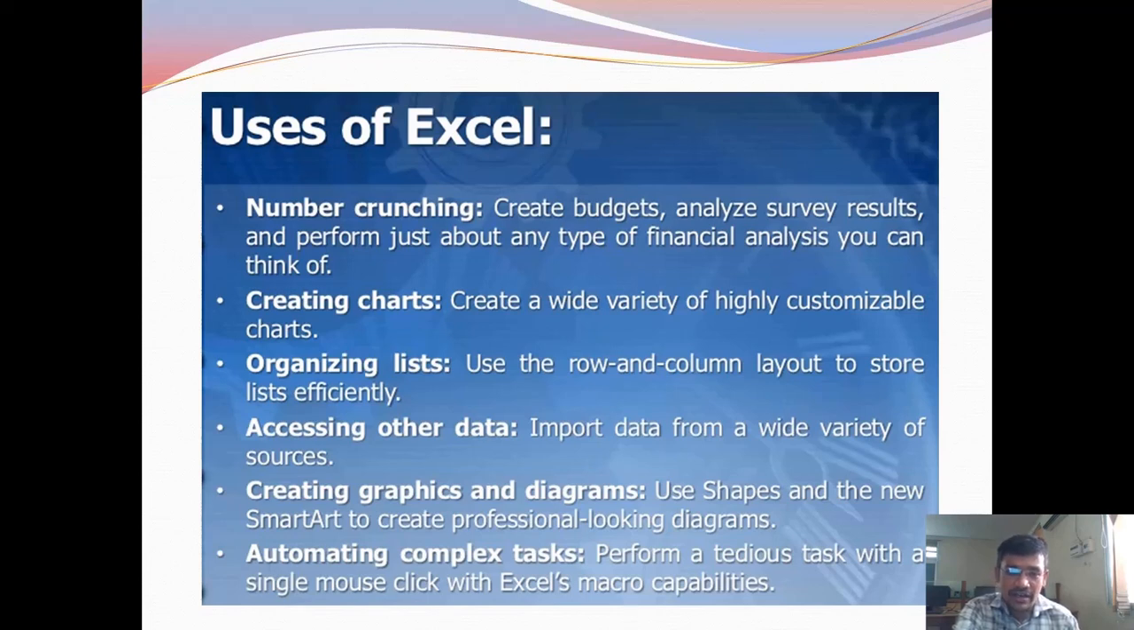Creating graphics and diagrams: by using shapes and the new SmartArt objects, we can create graphical diagrams to understand and analyze the data. We use these graphics. Automating complex tasks: by writing simple formulas, we do the task.